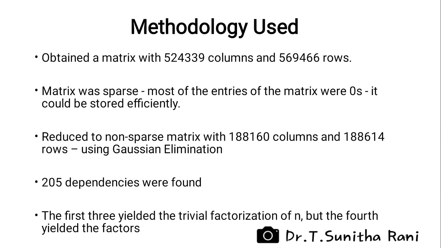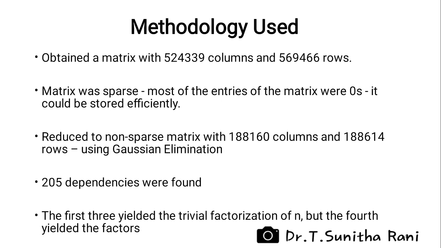Many of them were working on this problem, and after 7 months they obtained a matrix with 524339 columns and 569466 rows. A fortunate aspect about this matrix was that it was a sparse matrix. It is a well-known fact that in a sparse matrix, most of the entries are zeros. So this helped in efficient storing, though it was a large matrix.